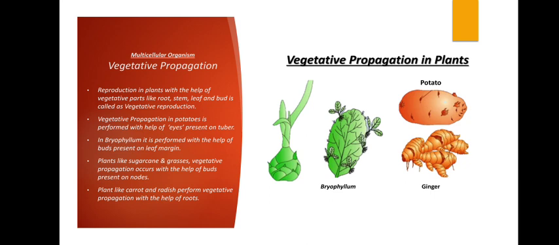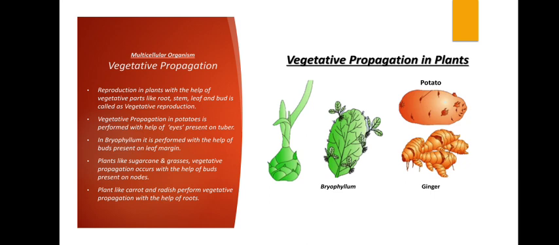Here the other parts like roots, stems, leaves are involved in the reproduction. That is why it is called vegetative propagation. Propagation means to propagate something, to multiply something, to form new organisms. That is why the name vegetative propagation, because the reproduction is taking place with the help of vegetative parts